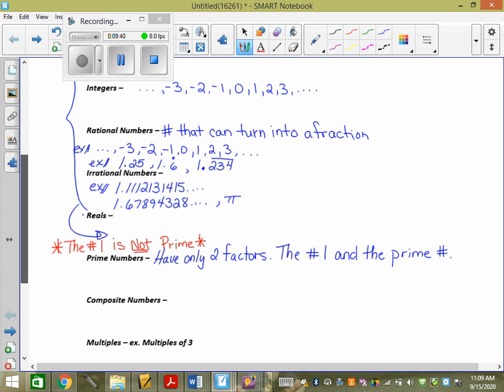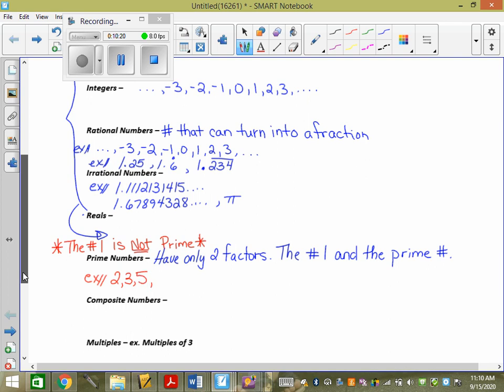So let's give some examples. What's the very first prime number? 2. 2 is actually the very first prime number and the only even one, because once I hit 4, I have 1 and 4, 2 and 2, right? So we have 2, then we have the number 3. What about 4? No. What about 5? What factors give me 5? 5 and 1, that's it.